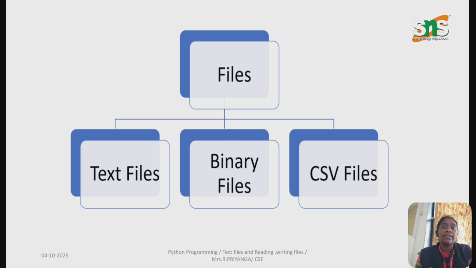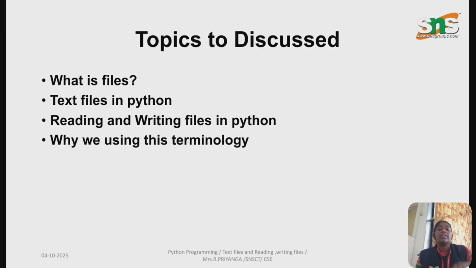There are three types of files: text files, binary files, and CSV files. First of all, how do we open a file? The syntax in Python is file object equals open(file name, mode). In mode, there is a read option, write option, append option, create option, read and write option, binary option, and text option. Now we are going to discuss what files are, what text files are in Python, and how to read and write files in Python, and why we use these terminologies.